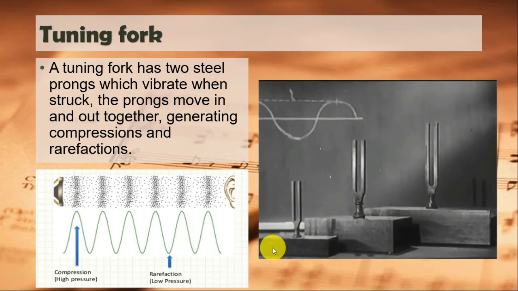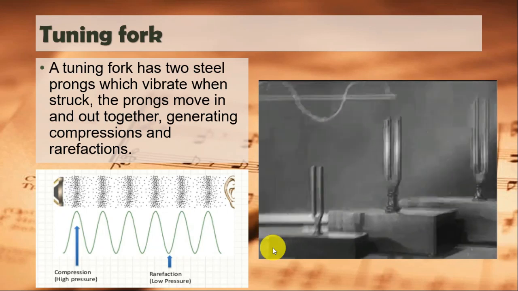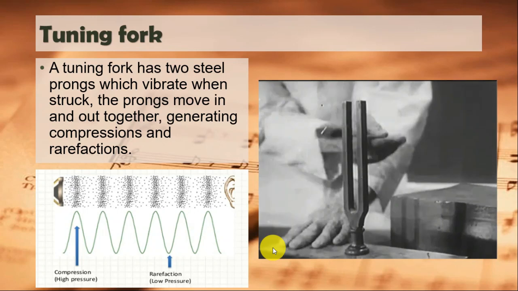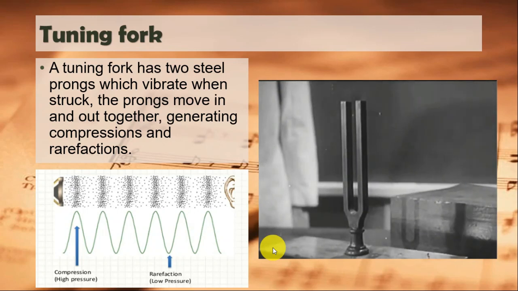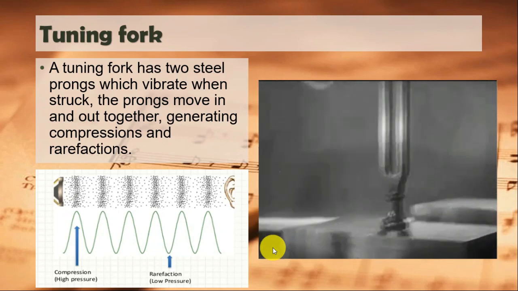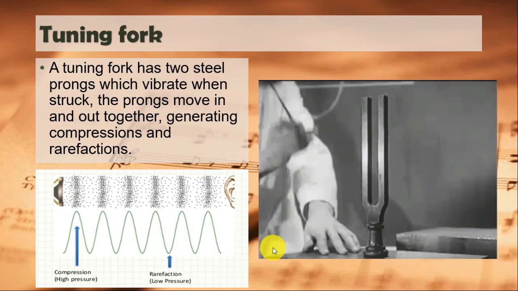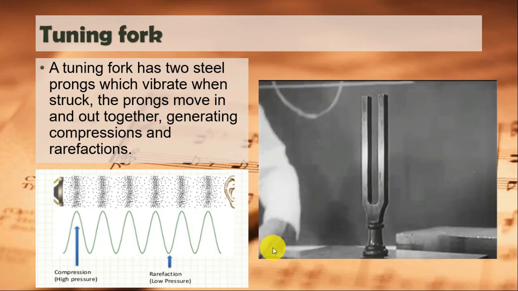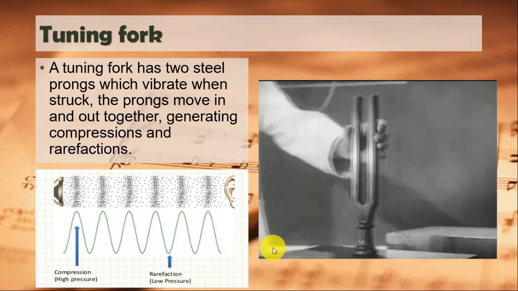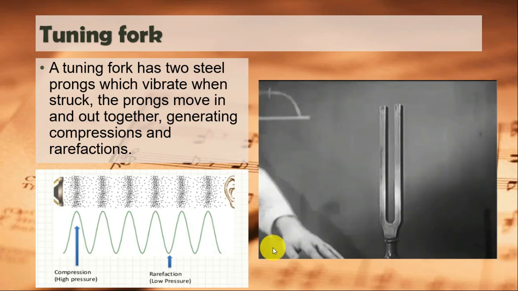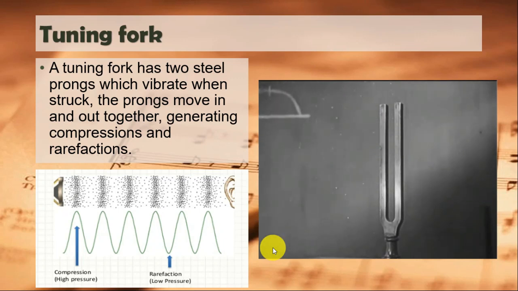Next, let us consider pitch, the auditory effect of frequency. First, we hear the sound of middle C. Next, we hear G below middle C. And now the sound of C below middle C. What causes such differences in pitch?